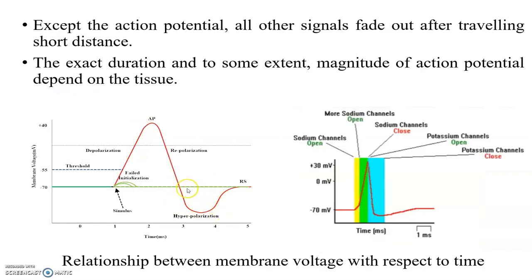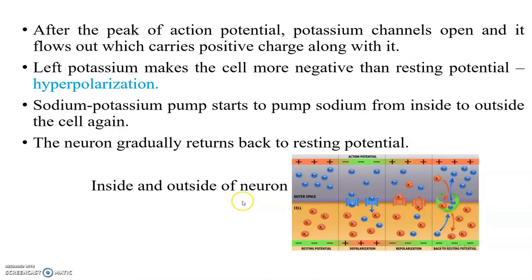Look at these two diagrams; this region is the hyperpolarization. The sodium potassium pump starts to pump sodium from inside to outside of the cell again, so the neuron gradually returns back to resting potential. Here are the inside and outside of the neurons during the active region.